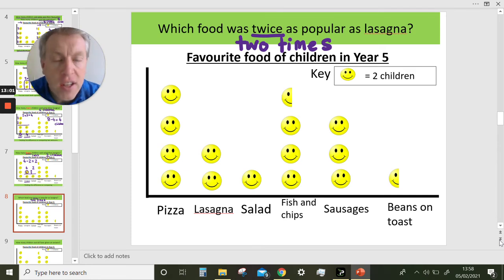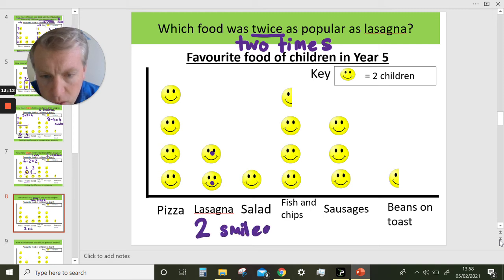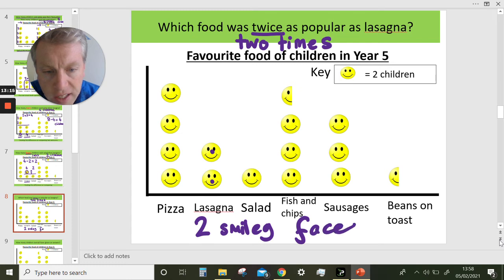Right, let's find lasagna. So lasagna is 1, 2 smiley faces. 2 smiley faces for lasagna. Twice as popular would mean not 2 smiley faces, but 2 times 2, 4. Here we have it. Look, there's 4 here. 1, 2, 3, 4. We can see the number of symbols for pizza is 4 compared to the number of symbols for lasagna is 2.